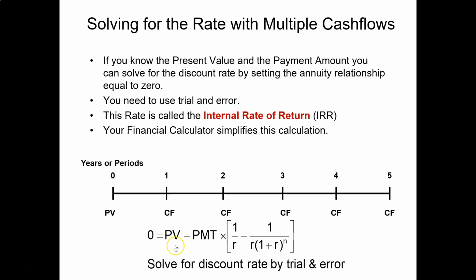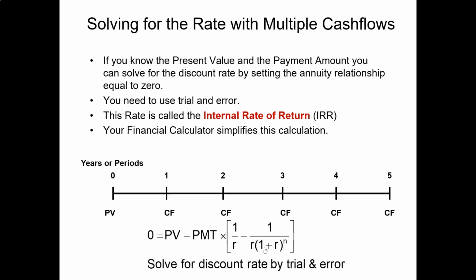Then we write the equation for the present value. Here, for this typical annuity of 5 years, the present value equals the payment multiplied by the present value annuity factor. So we know the present value, the payment, and the number of periods. We can use this equation to back out the discount rate.